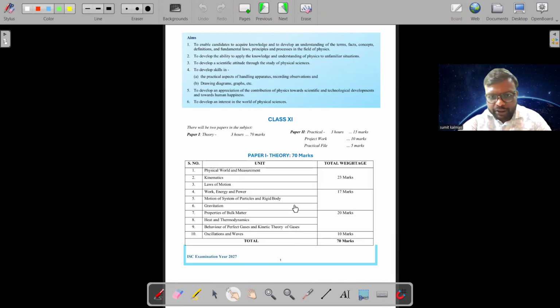Work, energy and power, motion of system of particles and rigid body, and gravitation. Total 17 marks. Properties of bulk matter, heat and thermodynamics, behavior of perfect gases and kinetic theory of gases. Total 20 marks. Oscillation and waves, 10 marks. Total 70 marks. So we'll try to cover this within 1 year till January we will complete all this.